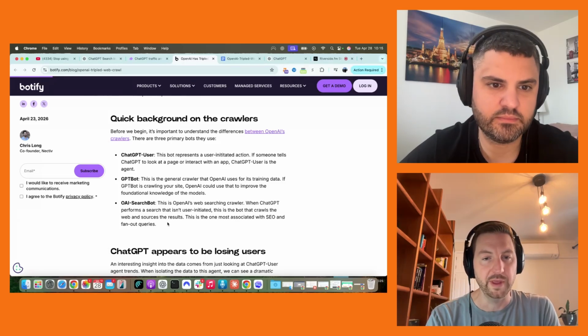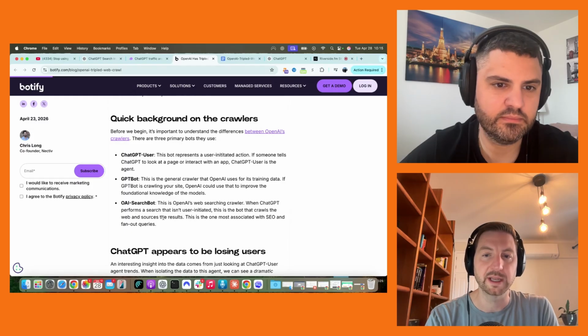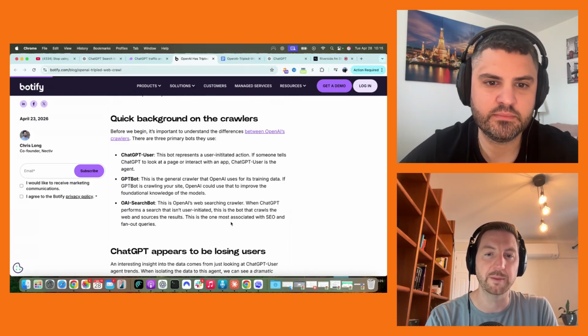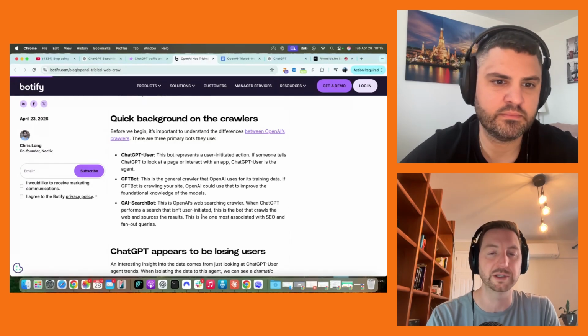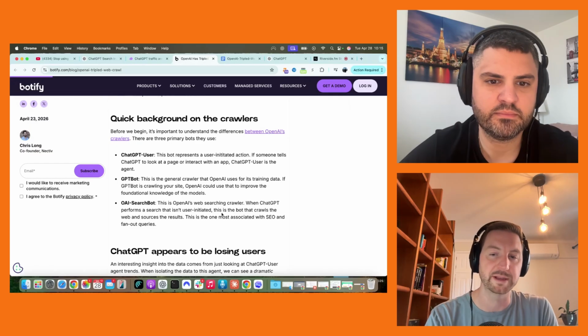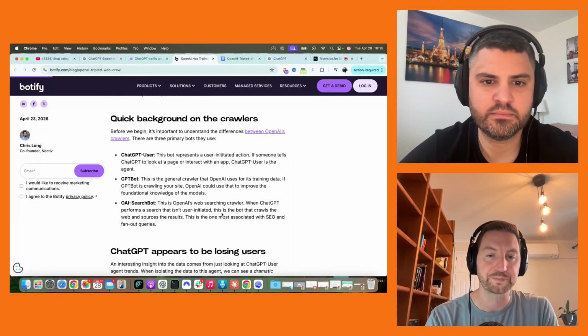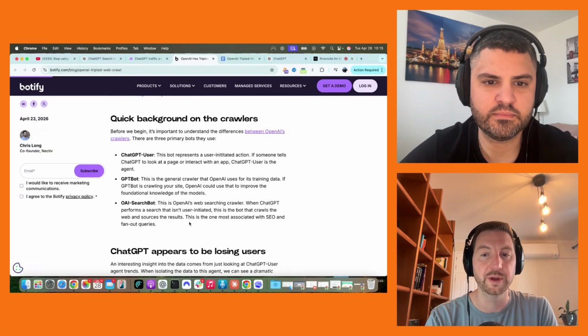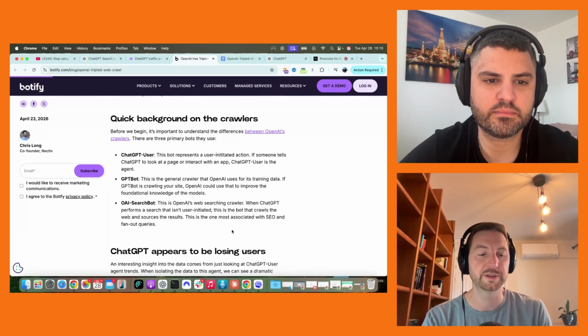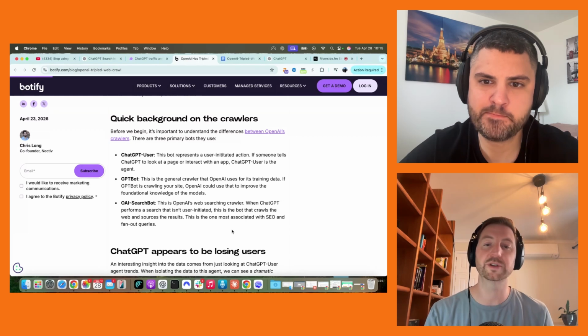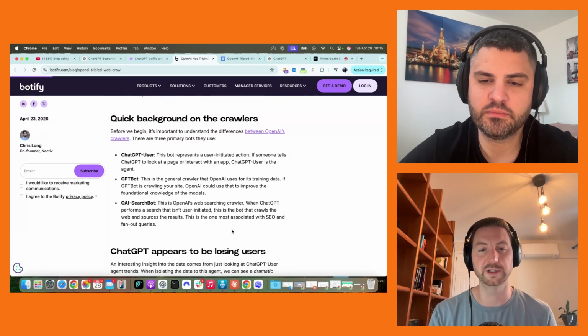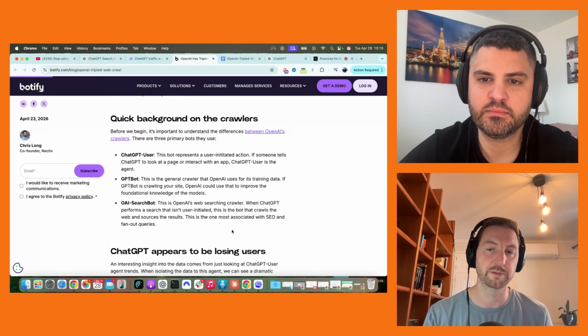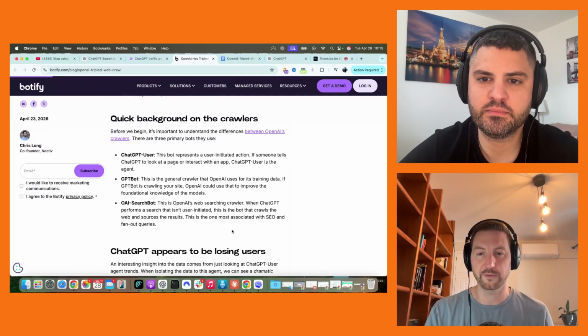Okay, and then the OpenAI search bot. This is the web search crawler, when it performs a search that isn't user initiated. So it's looking for, I think actually this would be a better example, who's the best this for that. It goes out and searches the web and looks for sources and results. This is the one that was most associated with SEO and fan out queries. So you give it your story: I'm looking for a plastic surgeon to handle this, who's the best one? I'm in Chicago. And it does the query fan out.